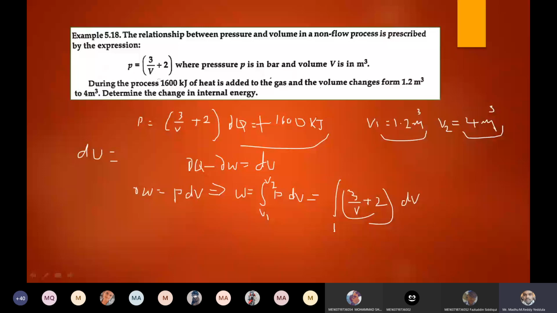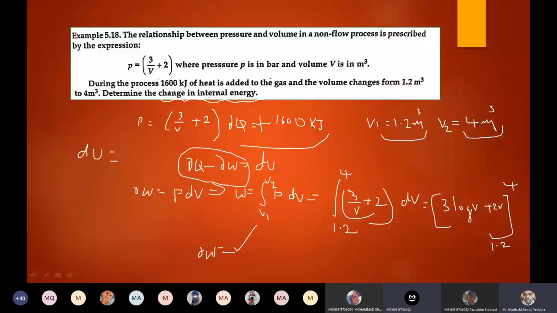If you integrate, you will get the work. What is the integration? 3 integral 1 by V dV is 3 log V, plus 2 integral dV is 2V, between the limits 1.2 to 4. If you substitute the upper limit minus lower limit, you will get dou W. Once you know work, heat is already given. Therefore, dU is equal to dou Q minus dou W, and we can calculate the change in the internal energy. Is this problem clear?